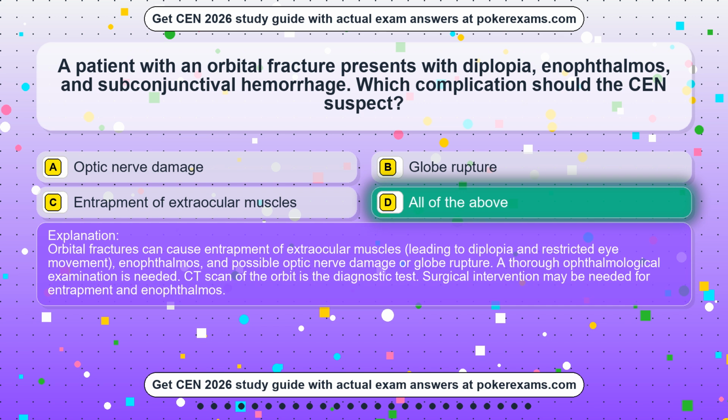Orbital fractures can cause entrapment of extraocular muscles, leading to diplopia and restricted eye movement, anophthalmos, and possible optic nerve damage or globe rupture. A thorough ophthalmological examination is needed. CT scan of the orbit is the diagnostic test. Surgical intervention may be needed for entrapment and anophthalmos.